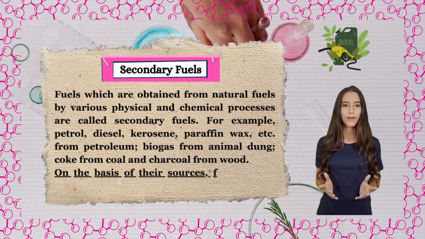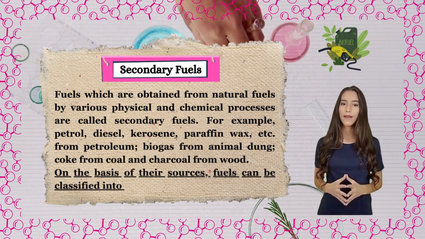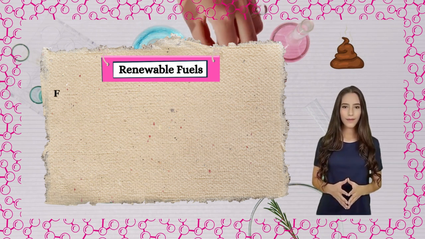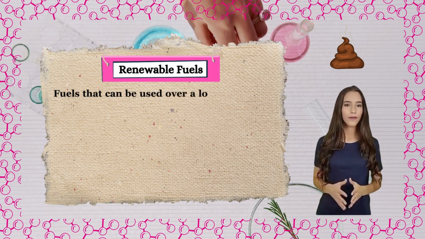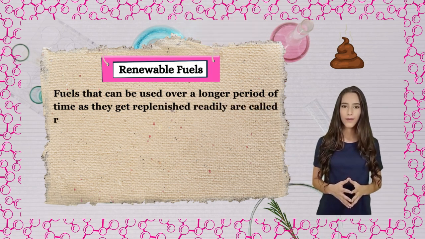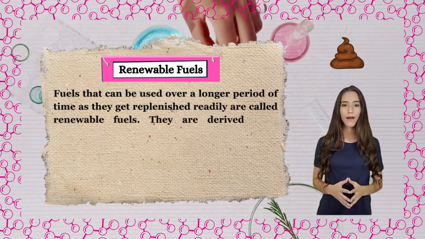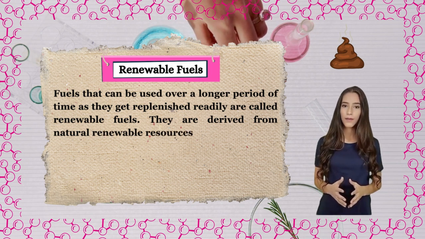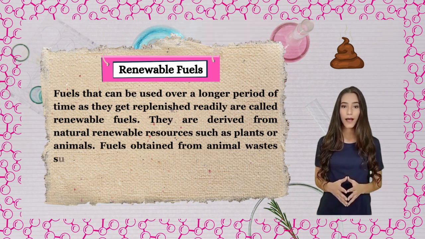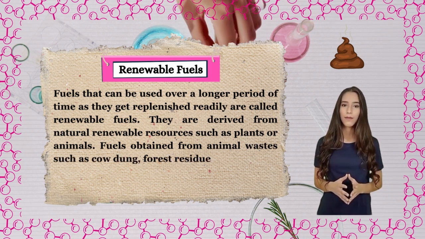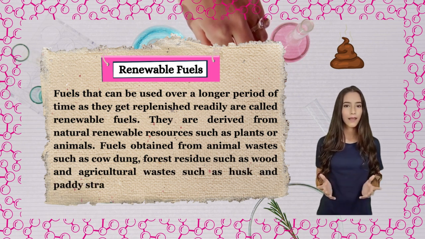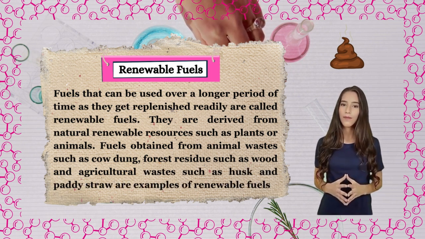On the basis of their sources, fuels can be classified into two types. Renewable fuels. Fuels that can be used over a longer period of time as they get replenished readily are called renewable fuels. They are derived from natural renewable resources such as plants or animals. Fuels obtained from animal wastes such as cow dung, forest residues such as wood and agricultural wastes such as husk and paddy straw are examples of renewable fuels.